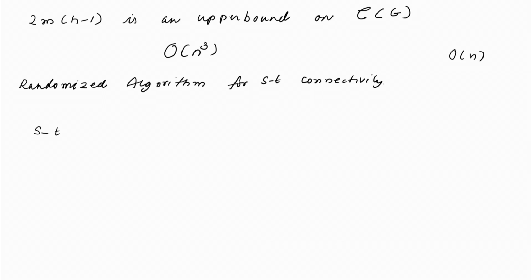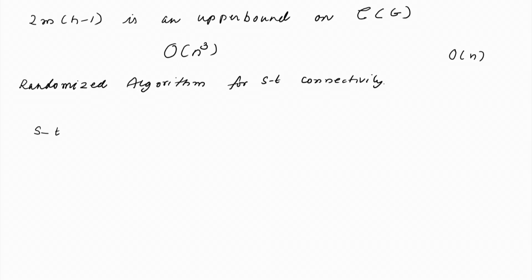Here let us assume that there is a read only input tape on which the entire graph is stored, let us say in adjacency matrix format, and we can query whether some particular vertices i and j are connected. This query can be done quickly. We are not expected to use additional memory, or let us say we are allowed to use c times log n memory, c some constant.